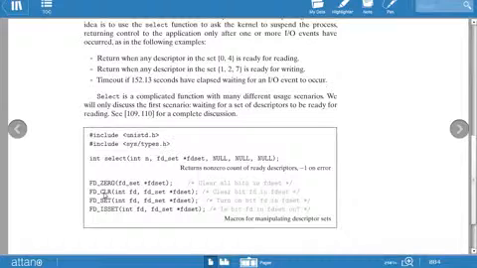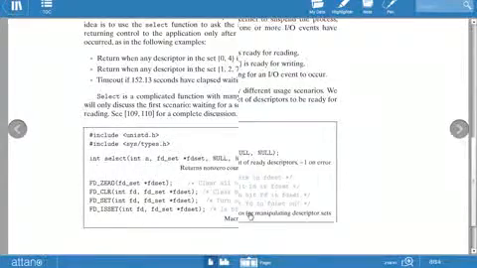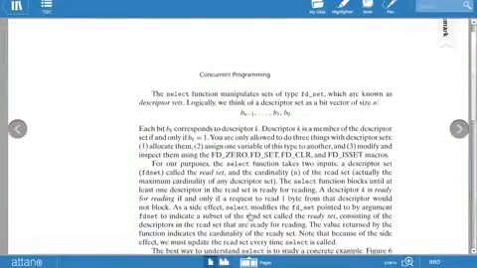Then there are the macros: FD_ZERO clears all the bits in the fd_set, FD_CLR clears a bit in the fd_set, FD_SET sets a bit, that is, sets the file descriptor, and FD_ISSET checks whether a bit fd is set or not. These are the various requirements for how multiplexing should be maintained.